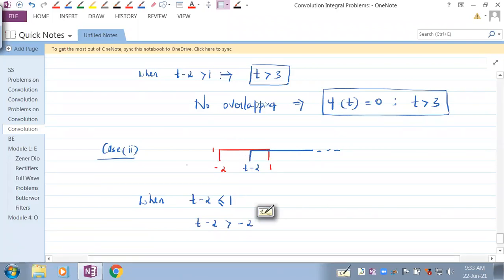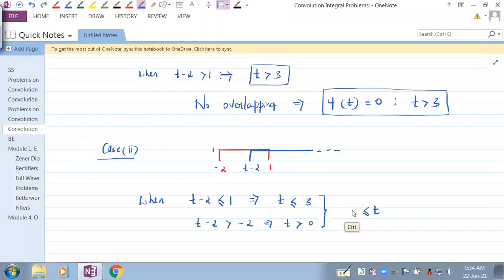So how would it look like? This is as good as saying when t is less than or equal to 3. That is this. And what is this? When t is greater than anybody? 0. So this together is giving us this. So when t is greater than 0 and less than or equal to 3, this is the case.